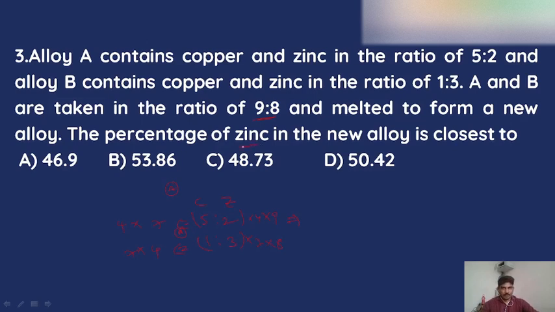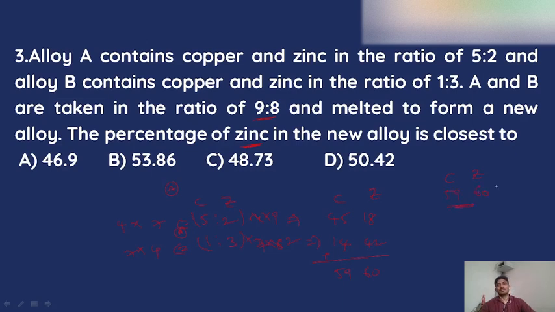What he asked in the question is, first we try to form a new alloy here. So 4 ones and 4 twos get cancelled here. 9 into 5 will be 45 and 9 twos will be 18. Then 7 twos will be 14, and 7 threes will be 21. If I add the things here, it will be 59 and 60. So this is of copper and zinc. The ratio of copper and zinc will be 59 is to 60.